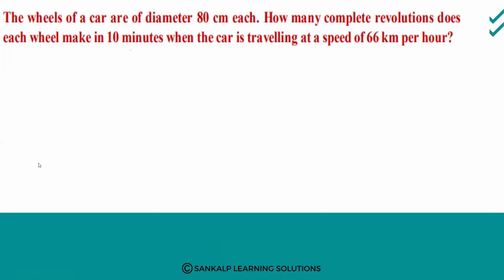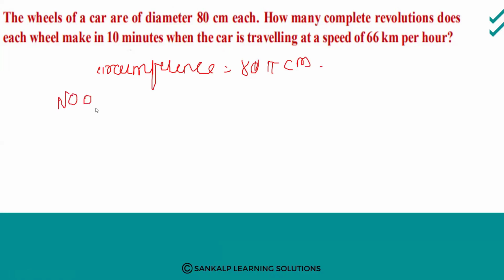So how much did we get for the circumference? 85 centimeter, right? Number of revolutions is equal to 1100 divided by 80 into pi is 22 divided by 7.